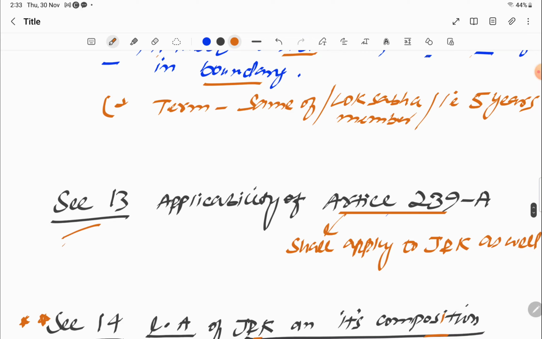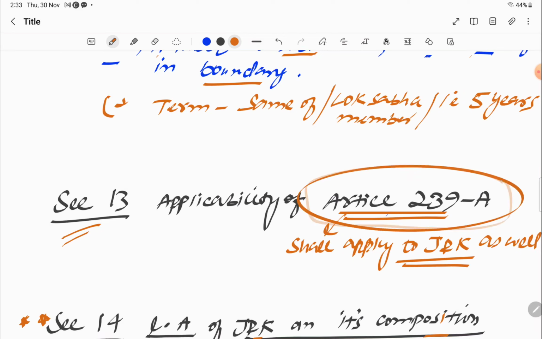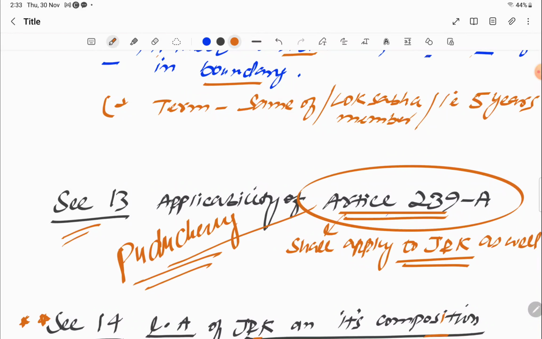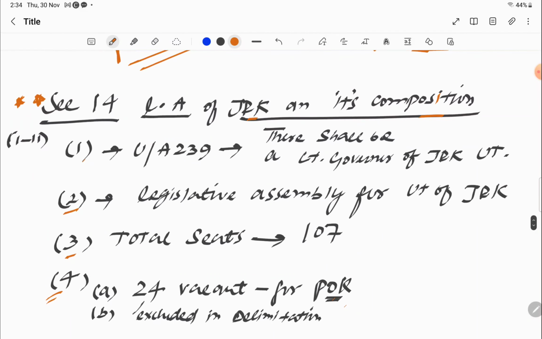Now section 13 tells us applicability of the article 239A to Jammu and Kashmir also. See, article 239A was before applicable to Puducherry only, okay? Puducherry, which is a union territory, okay? Now this article will be applicable to Jammu and Kashmir also. This is section 13, very important, okay? Now moving to the section 14.